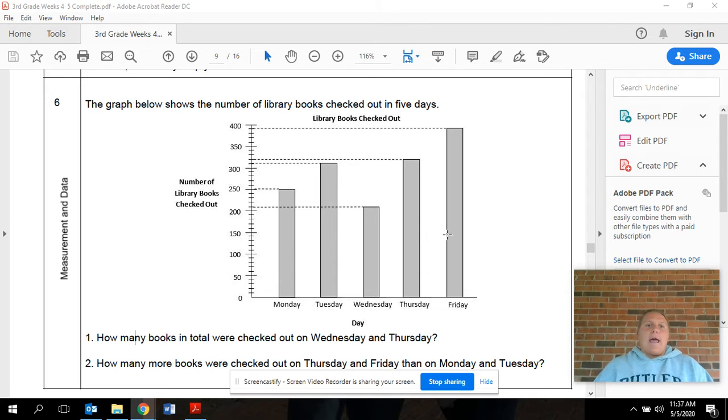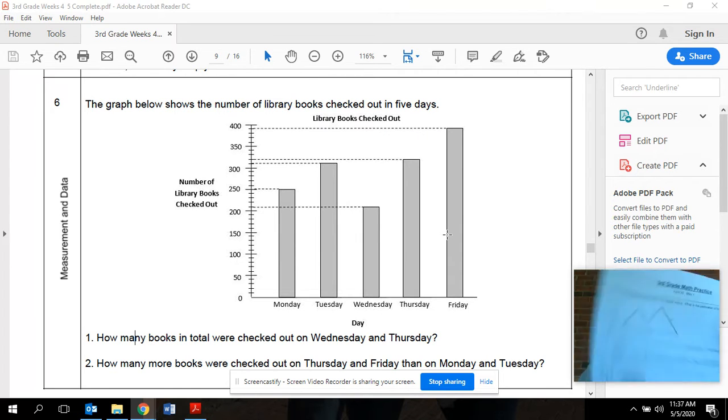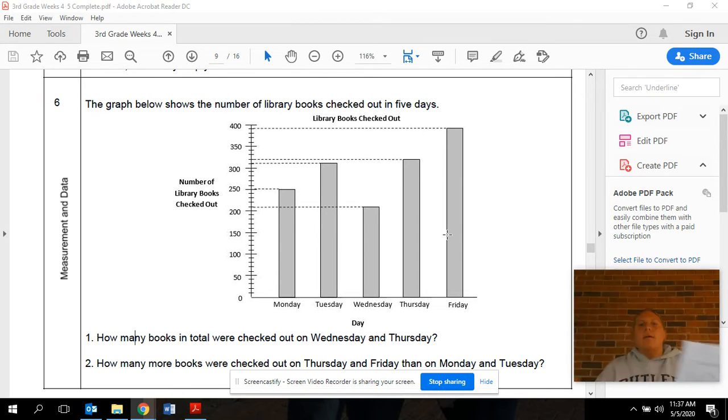So with that being said, I want to dive into one of the questions in the packet that is labeled April 20th through May 1st. If you look at the top, it's a third grade packet. It says April 20th through May 1st. The reason I'm doing it in this one is because many of you may or may not have received the new packets yet. So I wanted to go over a question that most of you should have, because most of you should have this last packet that went out. The question I want to go over is question number 6.